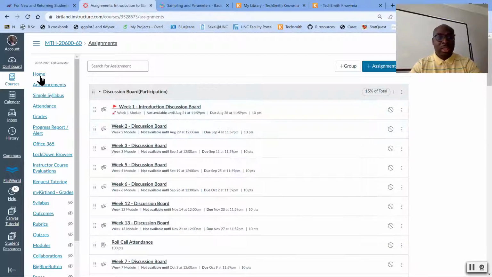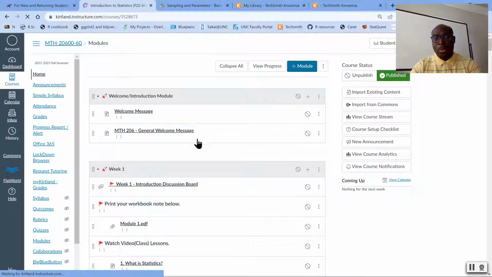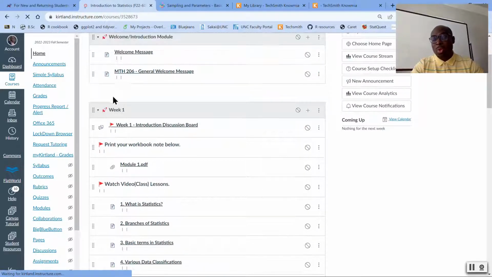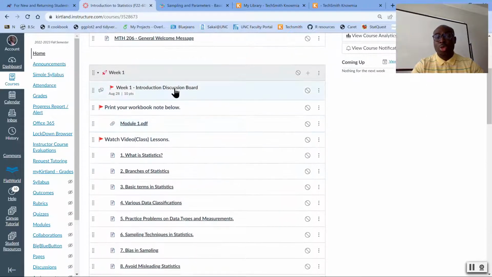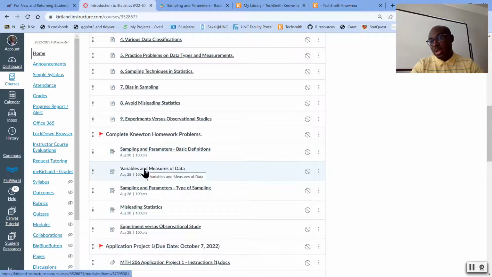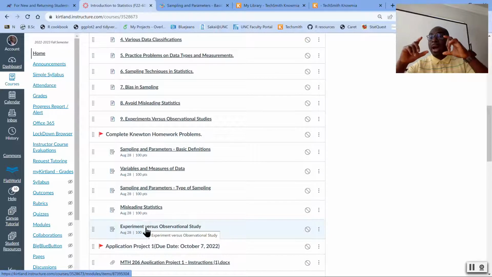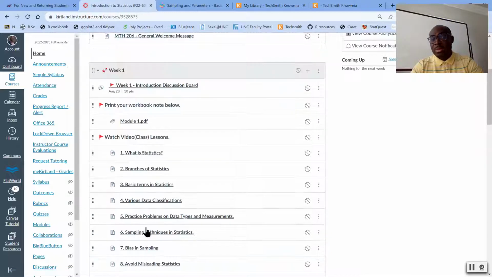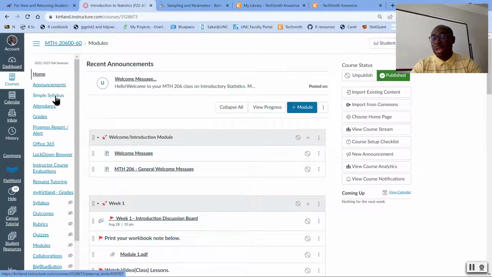Take note that in this case, for example, this is module 1 or week 1 module. And on week 1 module, you'll be able to access all of the assignments. Once you're done with the first assignment, you'll be able to access the next one, and then the next one, and then the next one. I have made them available in bite sizes. This is an adaptable forum, so I do encourage you to read the information I've provided on Newton Alter in the syllabus. If you have any questions, you're welcome to email me at the email address I've also provided on the syllabus. I've also provided that in the welcome message.